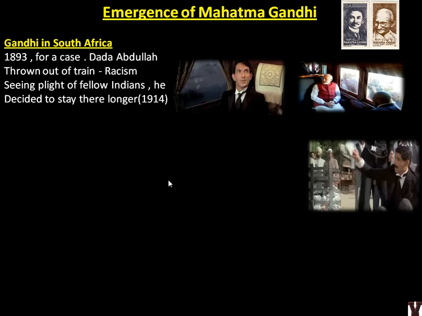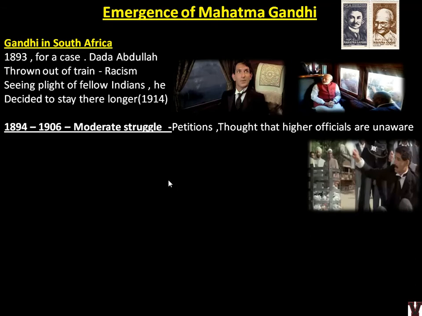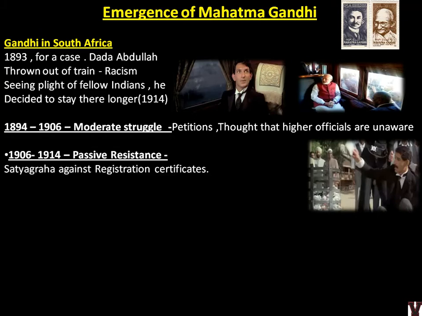Seeing the plight of fellow Indians, he decided to stay there longer, till 1914. From 1894 to 1906, it was a moderate struggle, just like in the Indian context, where the leaders were first busy with petitions, prayers and protest. Mahatma Gandhi also thought the higher officials were unaware of these problems and it was only the officers discriminating against people. He thought, okay, I'll raise it to the government and they will take action. But soon he understood it was not going to work. So from 1906 to 1914, 8 years, he was engaged in passive resistance, and that is when the concept of Satyagraha was framed by him.